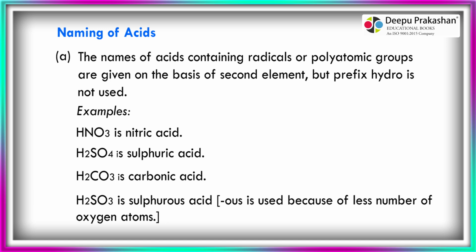HNO3 is nitric acid. H2SO4 is sulfuric acid. H2CO3 is carbonic acid. H2SO3 is sulfurous acid; -ous is used because of the smaller number of oxygen atoms.